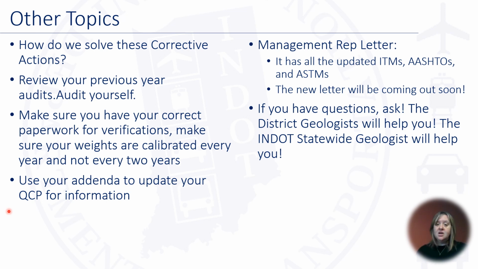Use your addenda to update your QCP for information. What does this mean? Well, right now, between January 1st to April 1st, your first round of quality control plans can be updated. And then at the audit, you have 10 working days to get your QCP updated. In between, you take this addenda and you update it every single time there's a change being made.